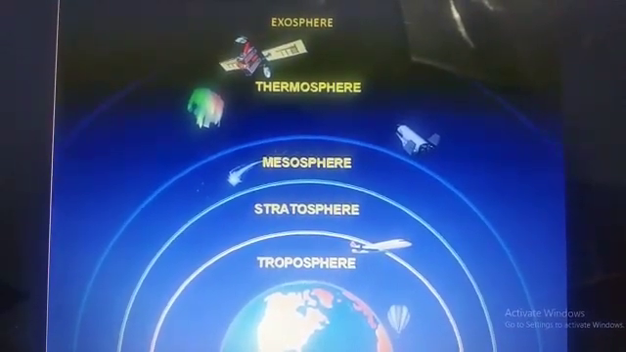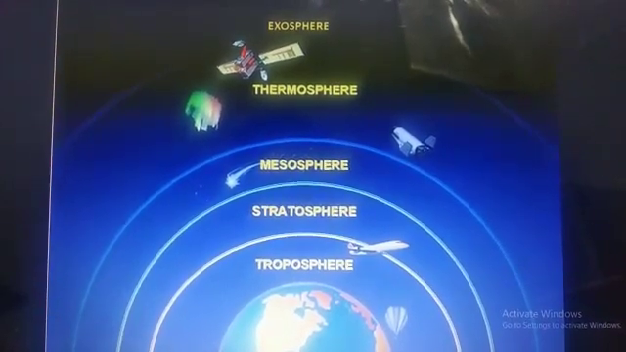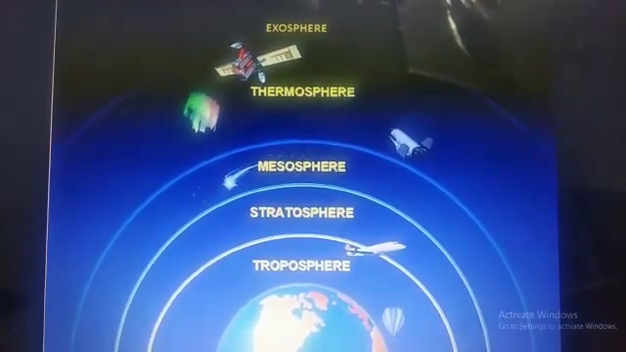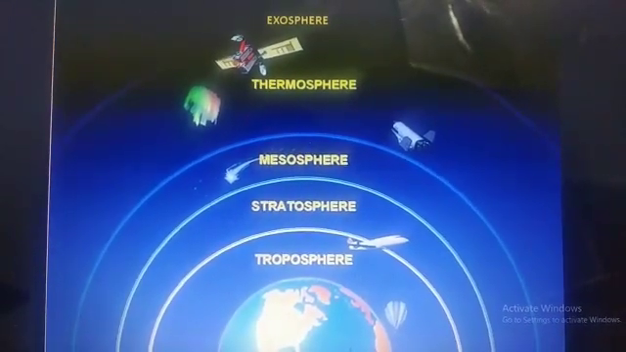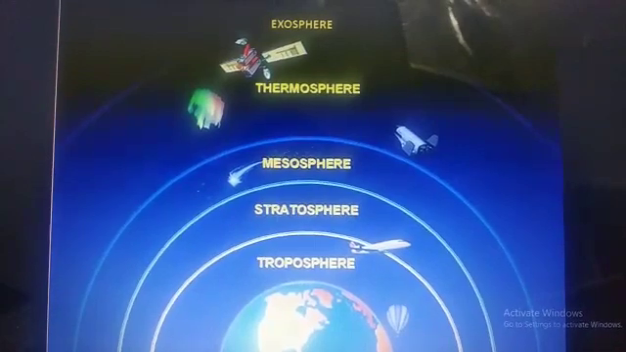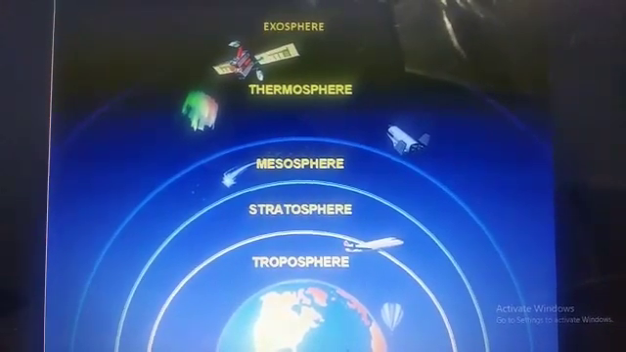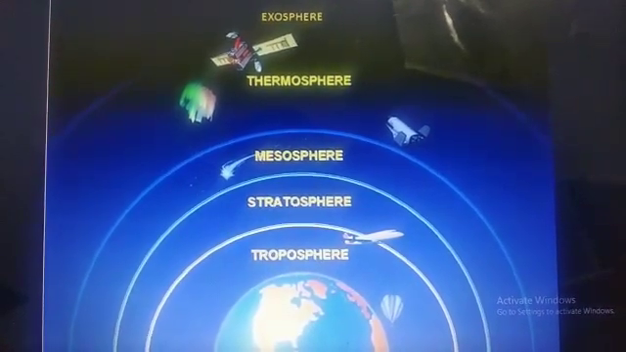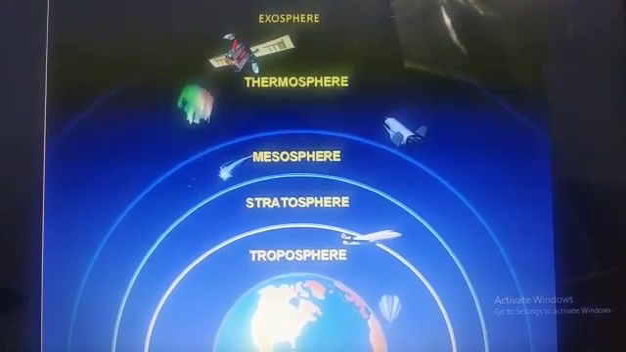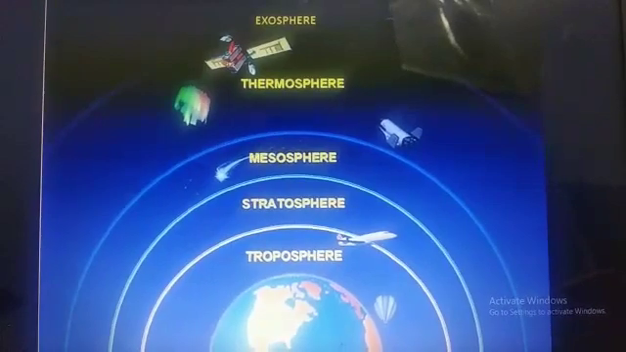Next is stratosphere. It is the second layer above the troposphere that starts from where troposphere ends and extends up to 50 to 60 kilometers from Earth's surface. It has no clouds and the air is dry, containing very little moisture. It is most ideal for flying airplanes. It also contains a layer of ozone gas which protects us from the harmful radiation of the sun.